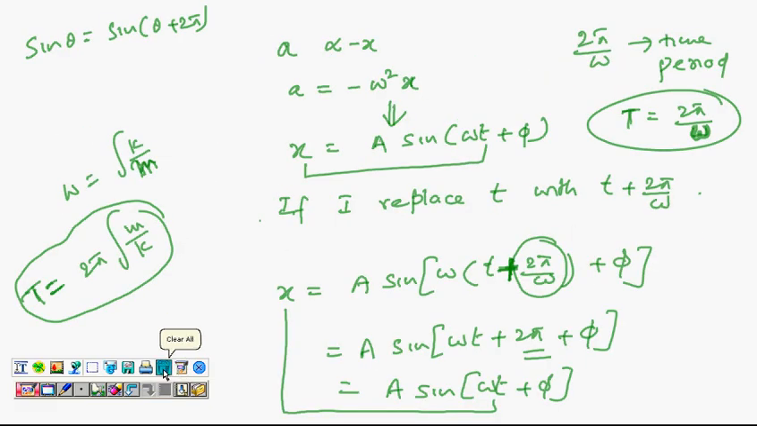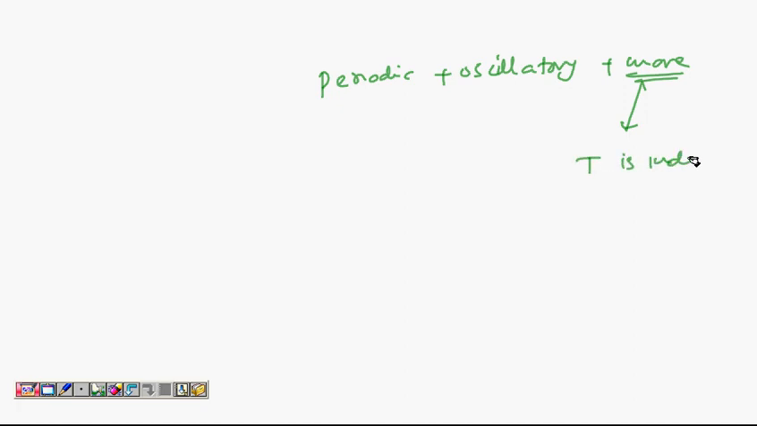In fact, at the beginning of the lecture I told you that the criteria for an SHM is it is periodic plus oscillatory. Then if you remember, I wrote plus something more: periodic plus oscillatory plus something more. This something more is this fact, the time period is independent of amplitude. That is what I wanted to tell you at that time. That is what I meant by more in that situation. So time period is independent of amplitude. This is the idea of SHM.